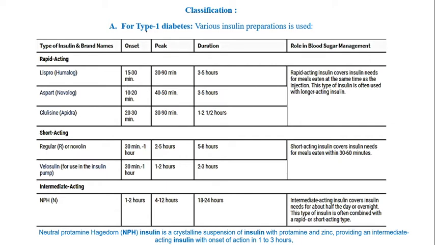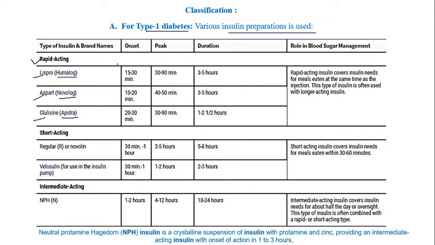Now let us discuss the classification. For type 1 diabetes, various insulin preparations are used. They are divided into types of insulin based on their action. First is rapid acting insulins. Examples are Lispro, Aspart, and Glulisine. Humalog is a brand of Lispro, Novolog is a brand of Aspart, and Apidra is a brand of Glulisine.